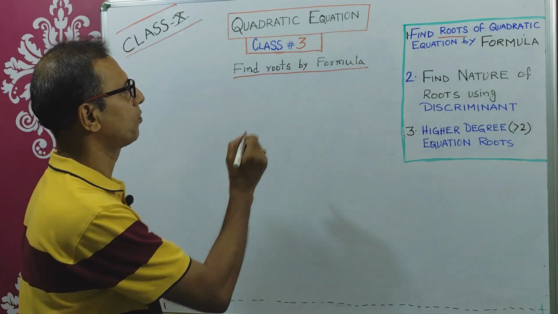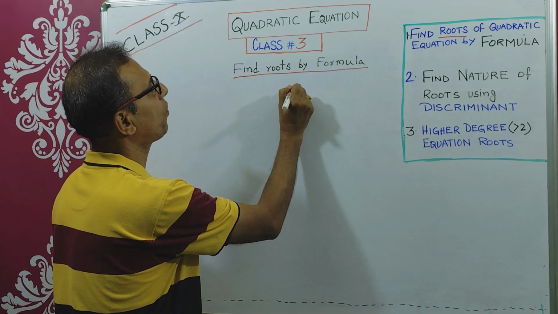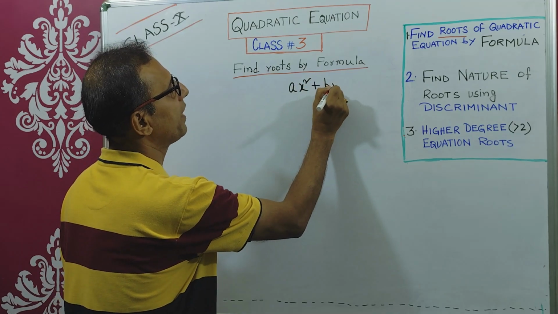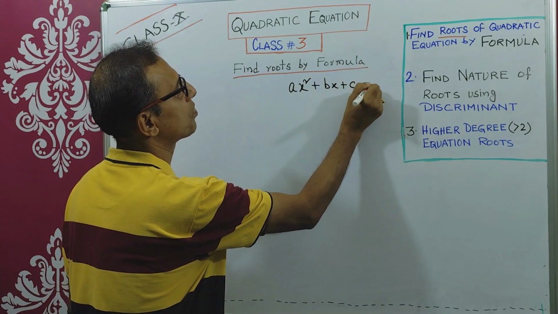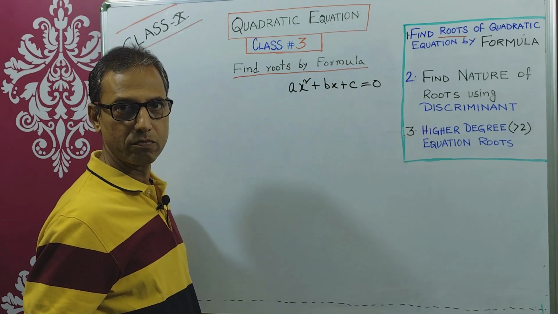So what is the formula? First of all, you remember the standard form of a quadratic equation: ax square plus bx plus c equals 0, where a, b, c are all real numbers.